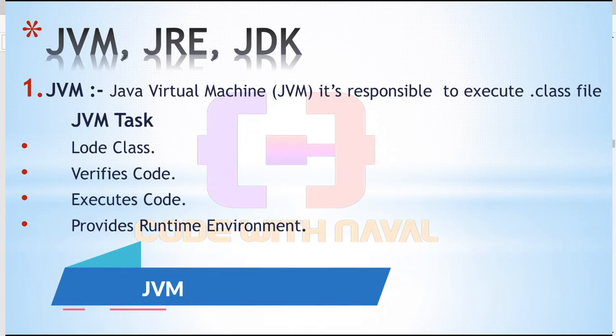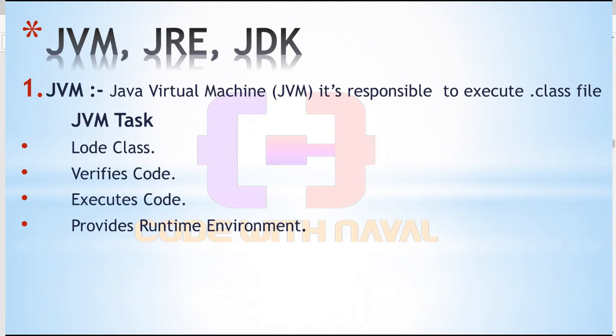So let's first understand what is a JVM. JVM stands for Java Virtual Machine. It's responsible to execute .class file. Whatever code we write, first we compile that code and then we execute that code.